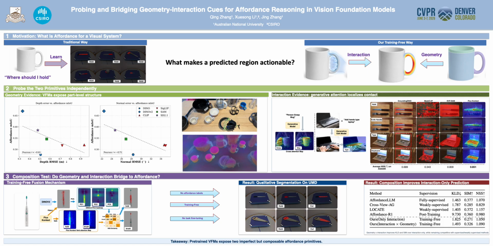This work is about a simple question. What is affordance for a visual system? Affordance is often evaluated as a mask prediction task. Given an image and an action phrase, for example, "where should I hold," a model predicts a region. But this formulation hides a deeper question. What makes that predicted region actionable? Why is it an affordance, rather than just a verb-conditioned segmentation mask?